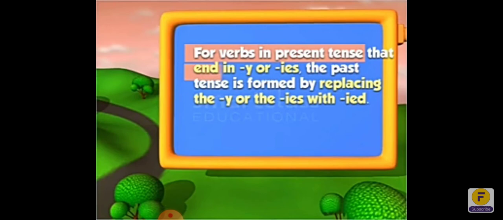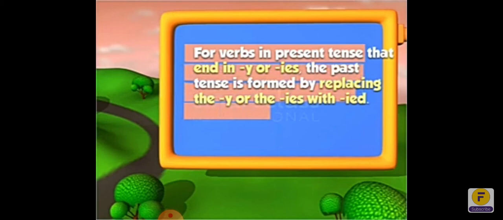For a verb in the present tense that ends in y or ies, the past tense is formed by replacing the y or the ies with ied.